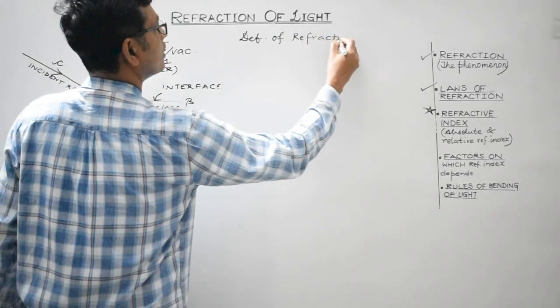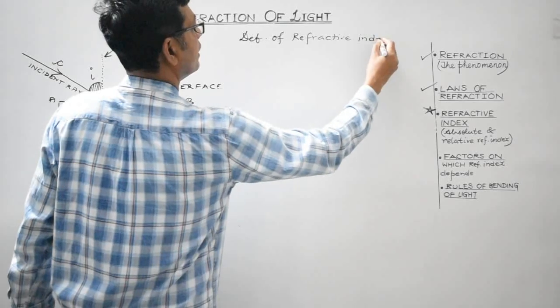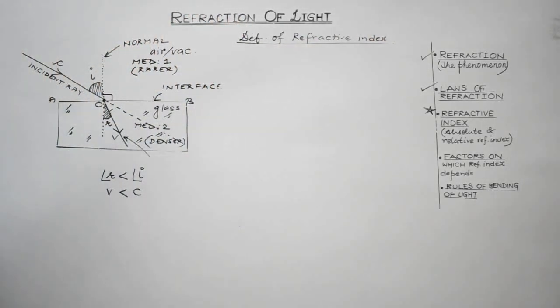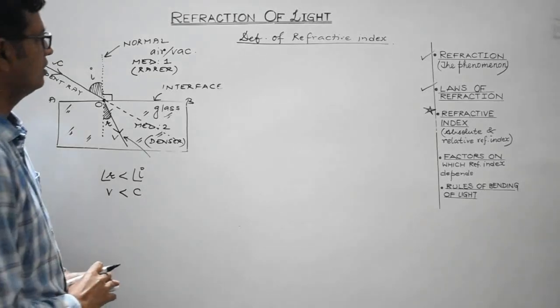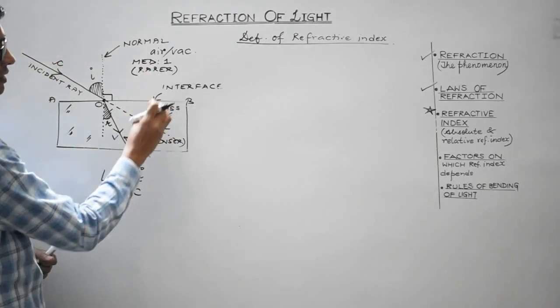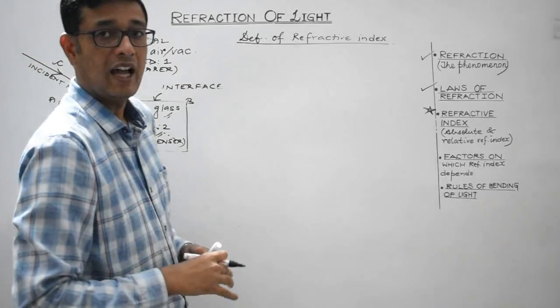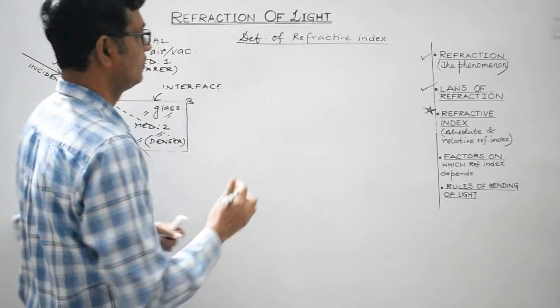If you consider this to be air or vacuum and this to be a denser medium, then it is known as the absolute refractive index.